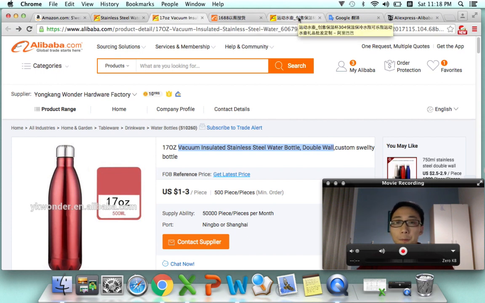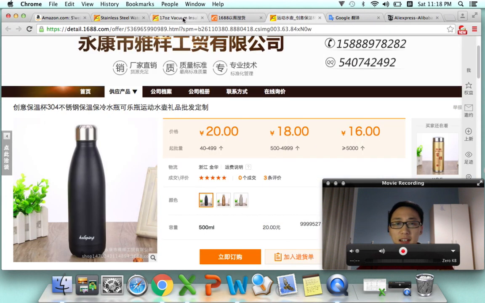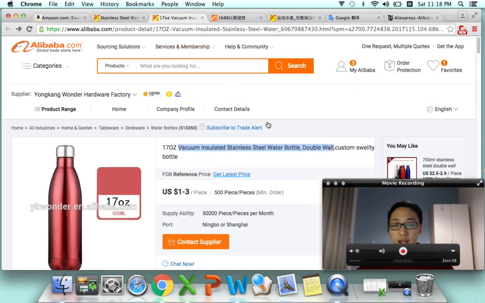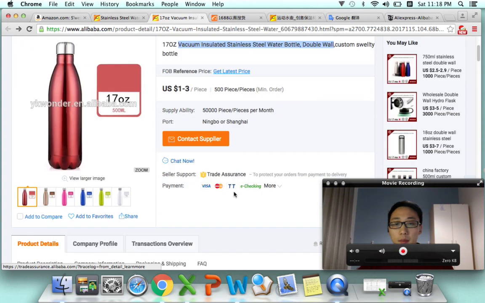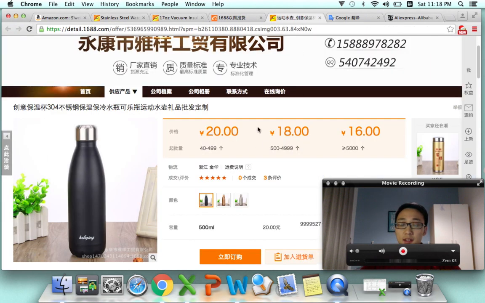So I want to say the second difference, the huge difference, except the language here, the second difference will be payment. On Alibaba.com, on this platform, you can pay them in dollars. You can talk with the suppliers to negotiate the payment, but on this one, the suppliers will not accept dollars, okay?